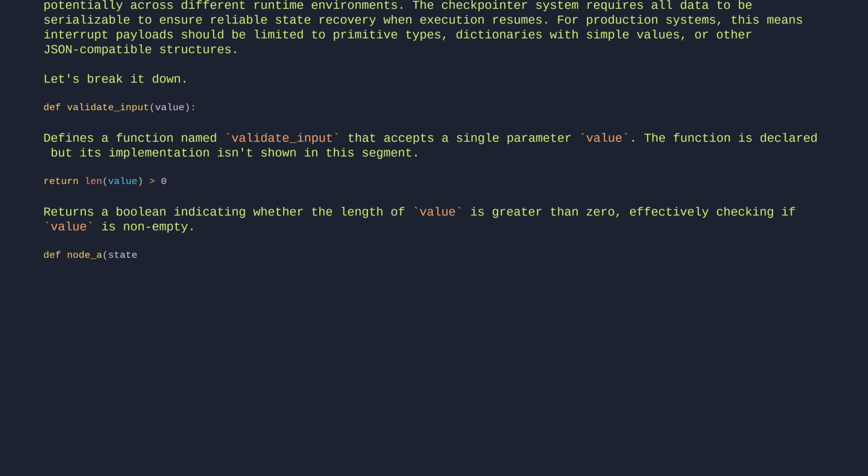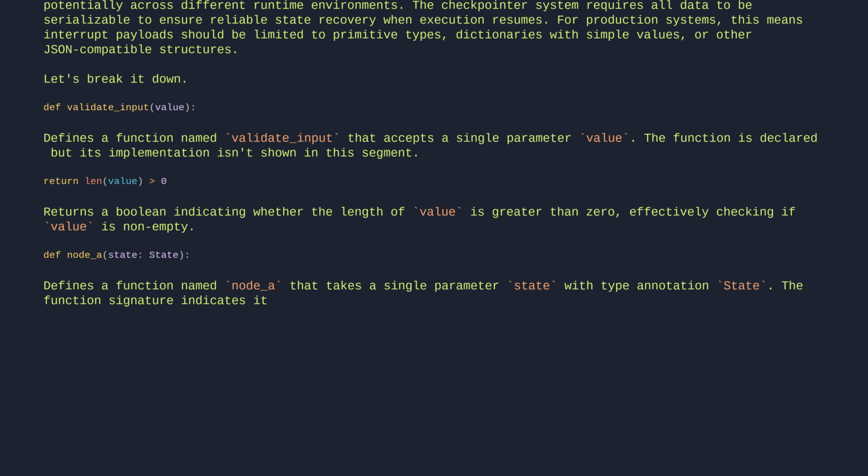def node(state): Defines a function named node that takes a single parameter, state, with type annotation State. The function signature indicates it expects a state object as input, but doesn't show any implementation or return value in this segment.